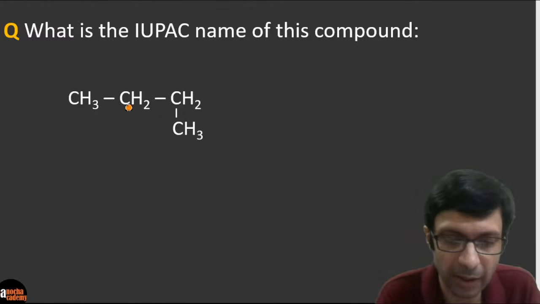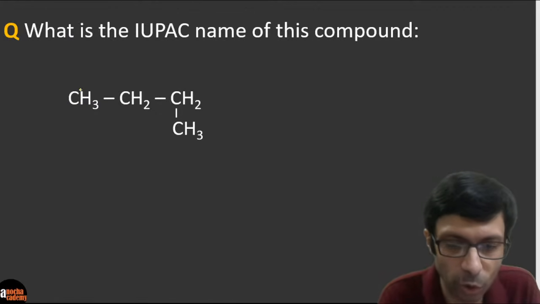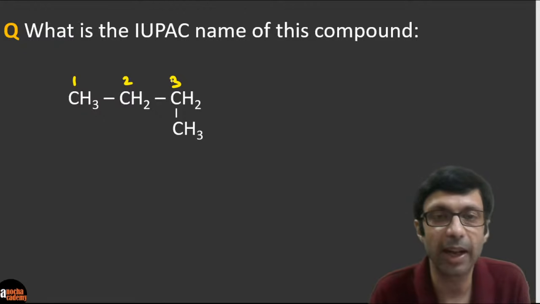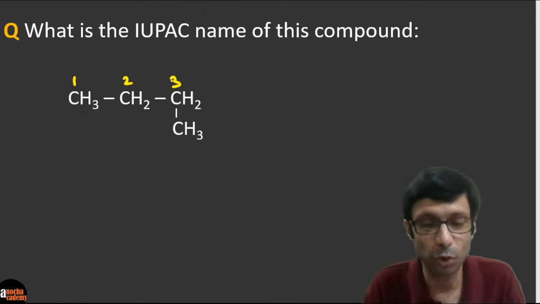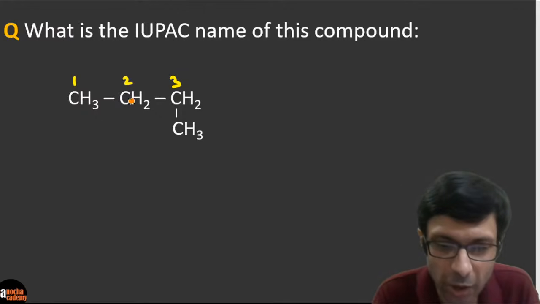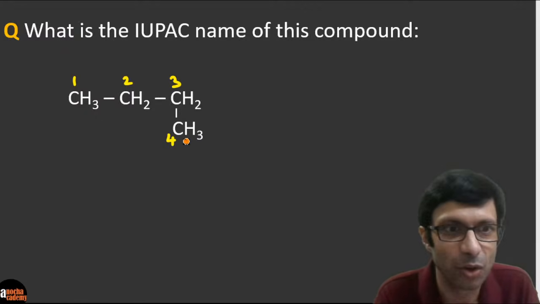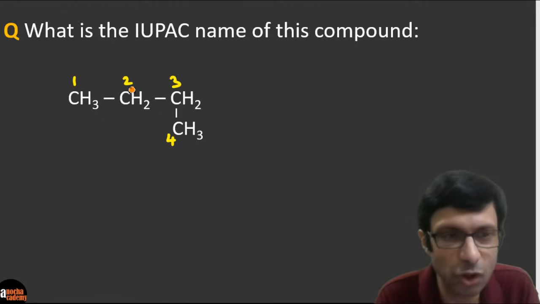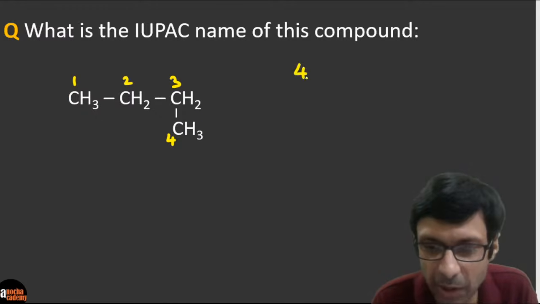What is interesting here, guys, you can see that there are 1, 2, 3 carbon atoms. It looks as if there are 3 carbon atoms. But guys, don't forget, you have to take the longest continuous chain. So 1, 2, 3, 4. It doesn't matter if there's a bend here, it's continuous. So how many carbon atoms are there? 1, 2, 3, 4. It's not 3. So clearly there are 4 carbon atoms in this compound.